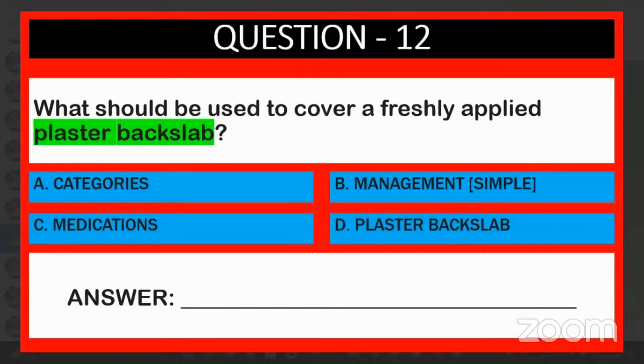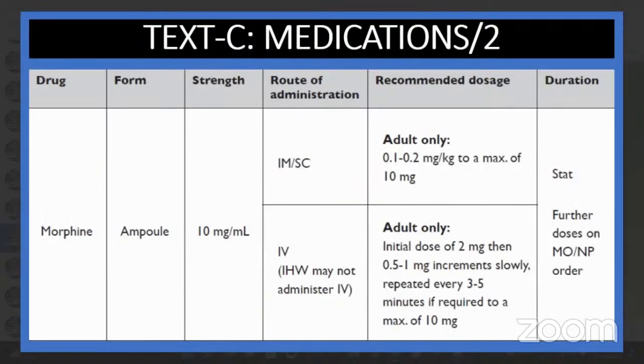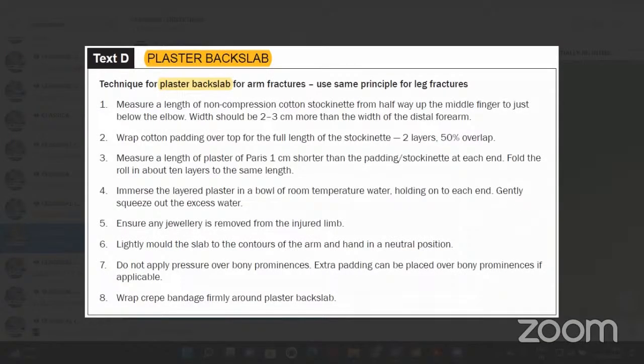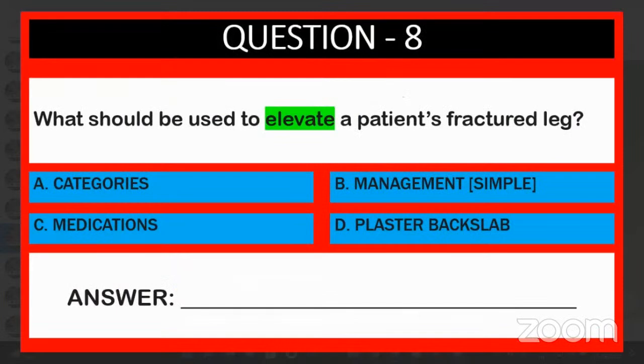Question number 12. What should be used to cover a freshly applied plaster backslab? Where you will get A, B, C, D? Come on, fast. D, sir. Plaster backslab is D. Now here is D. Crepe bandage. Okay, crepe bandage, right? Got it? Okay, next one. Whether they are right or not, afterwards we can check. That is a different thing.